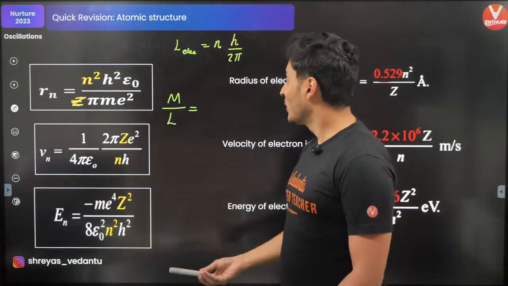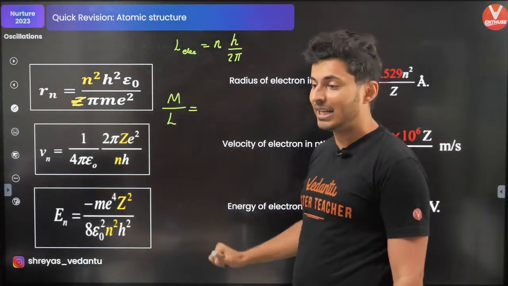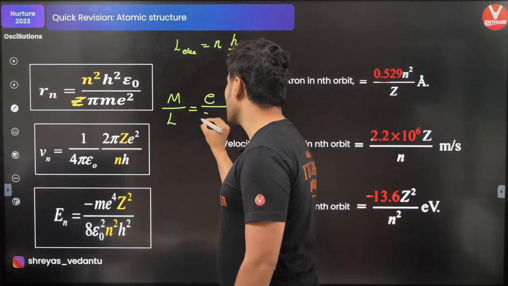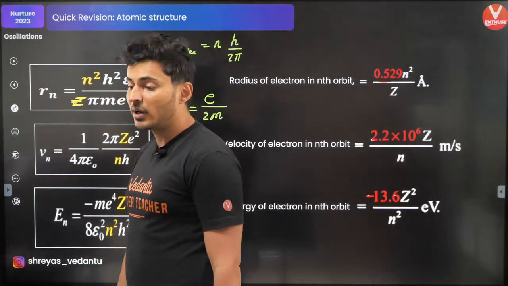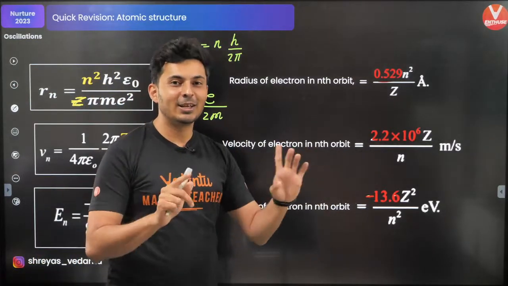Yes, so who can tell me what is the magnetic moment? This is not mass, this is magnetic moment by L. It is electron charge by 2 times mass. Very important result. It is negative because positive and negative charges will have negative energy.